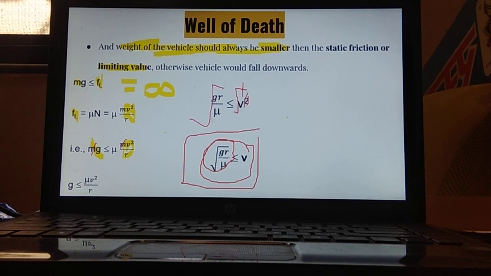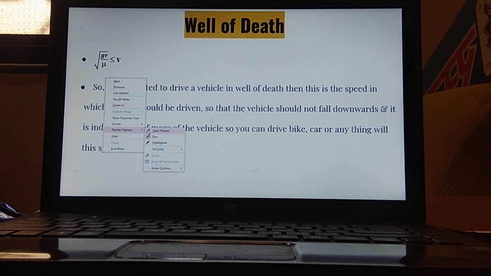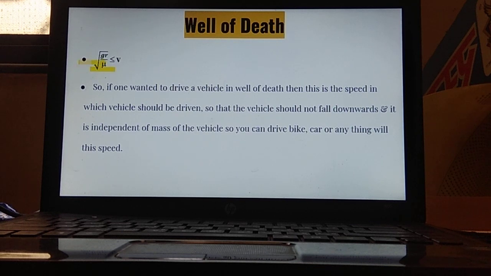What does it state to us? That in a well of death, it is not only restricted to two-wheelers, cycle or motorcycle. We can also run a truck or any object with the help of this formula, because it is independent of mass. It will be repeated in the next slide as well. So over here, this is the formula we have got just now.